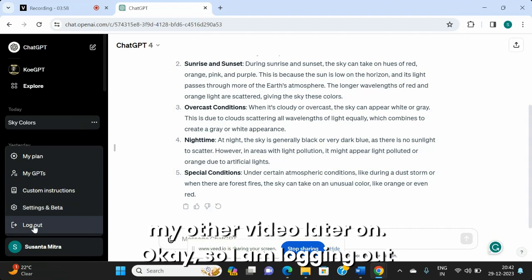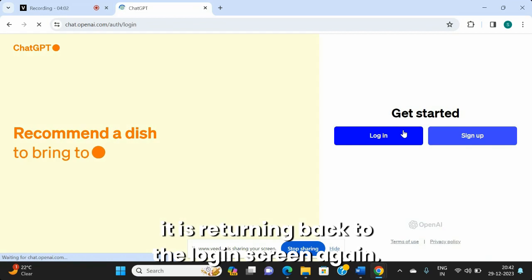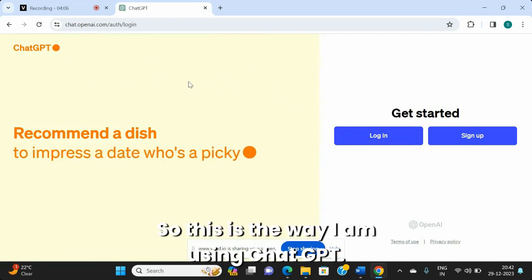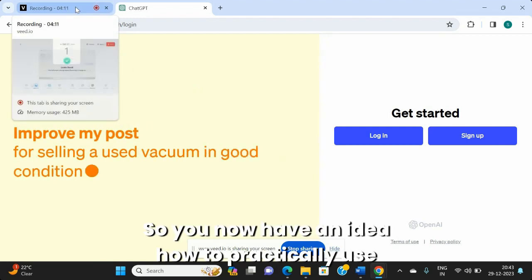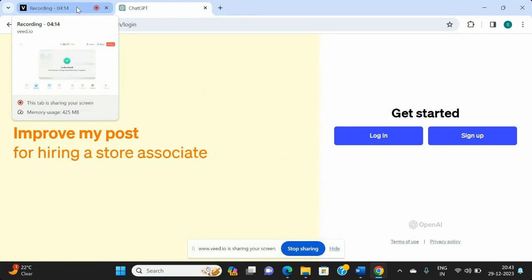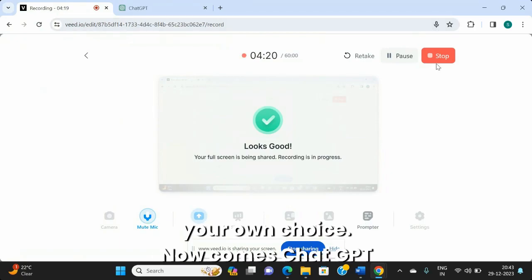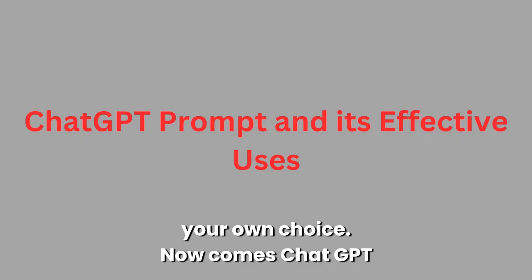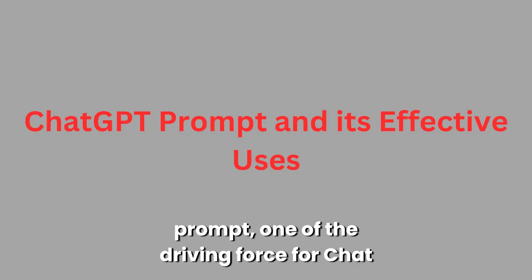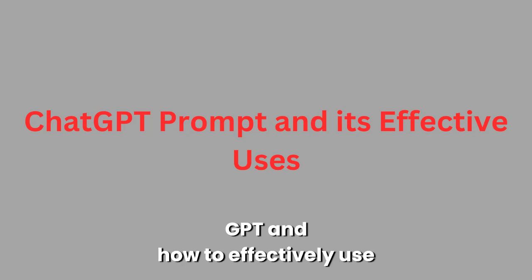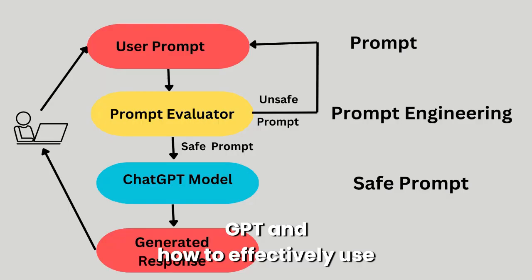Okay, so I am logging out to come out of ChatGPT, and it is returning back to the login screen again. So this is the way I am using ChatGPT. So you now have an idea how to practically use ChatGPT and get started and use it according to your own choice.